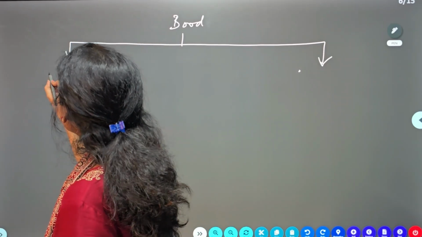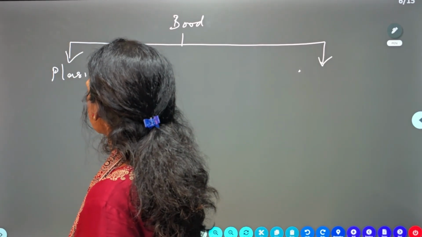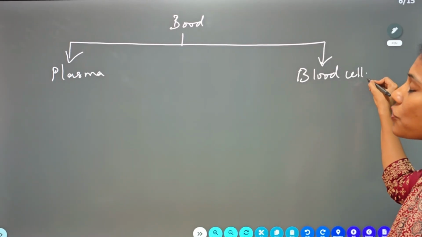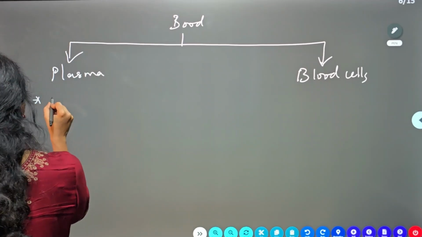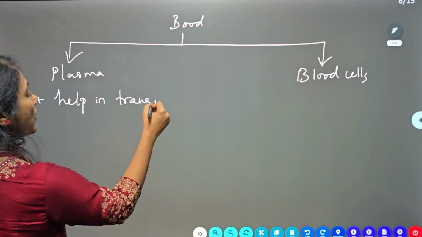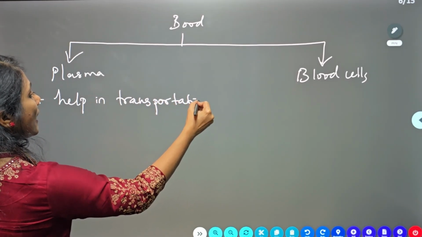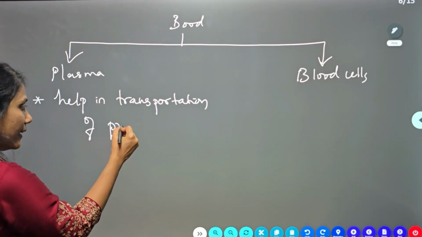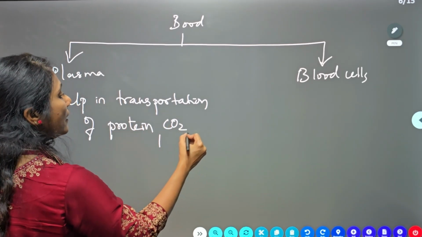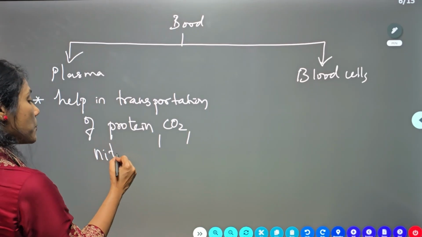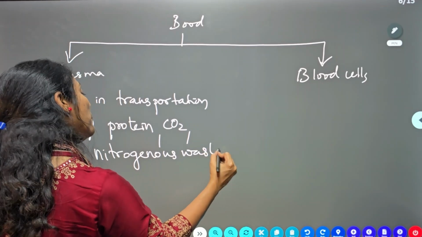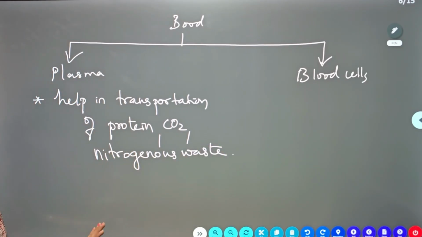Blood has two components, right? One is plasma, the other one is blood cells, isn't it? Now what is the importance of plasma? Plasma will help in the transportation of protein. Protein is transported through plasma, and also carbon dioxide, and it is helpful in the transportation of nitrogenous waste. Everything gets moved through plasma itself. So these are the importances of plasma.